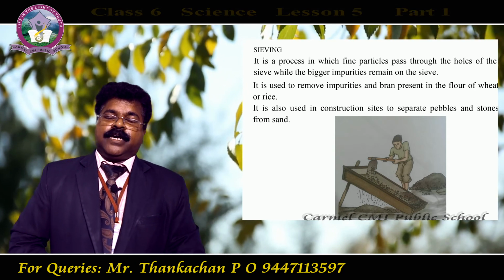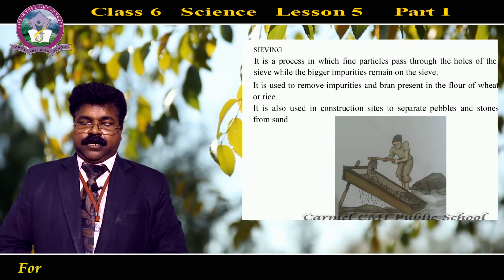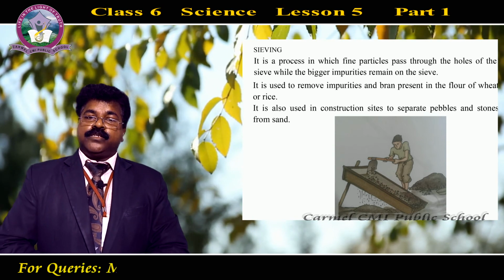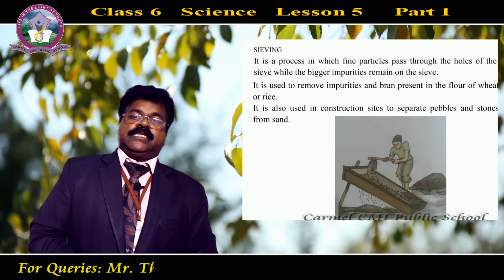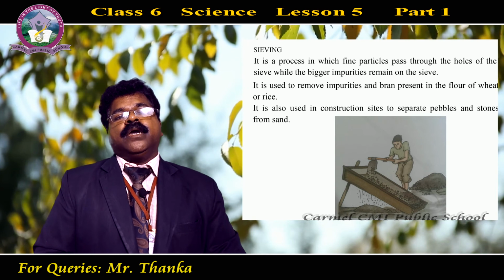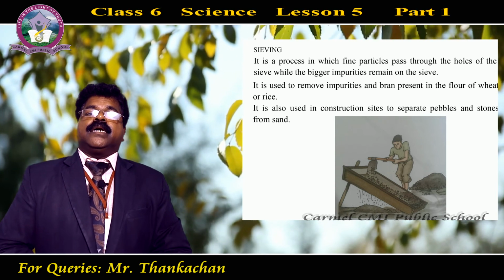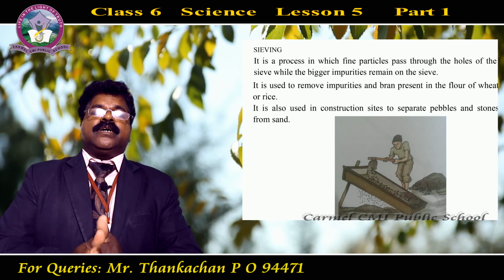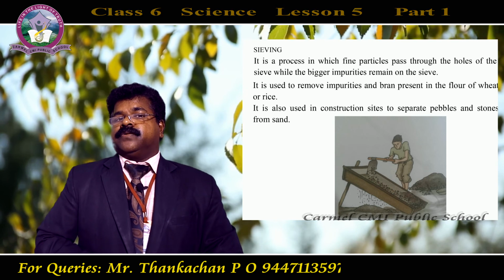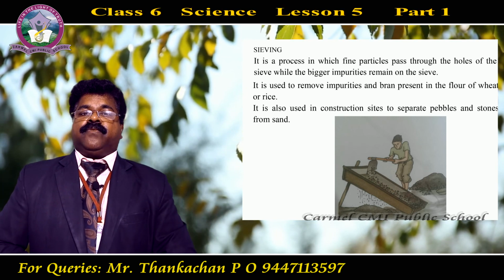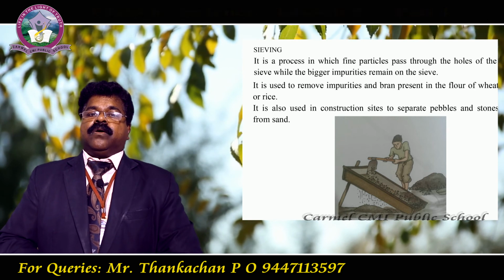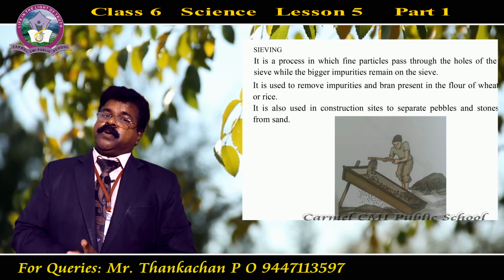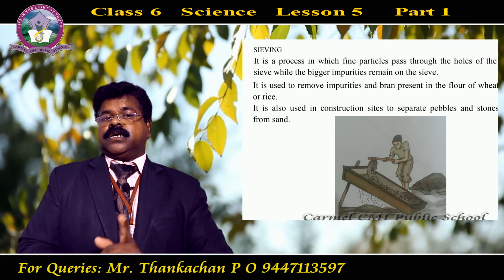We have discussed sieving. So what is the condition for sieving? Sieving is used when the components are of different size. One component of the mixture should be of fine particle size and the other component should be larger in size. If the components are of the same size, we can't separate the materials, but we can separate the substances by means of sieving only when the components of the mixture are of different size. That is the thing you have to remember when we are studying the sieving process.